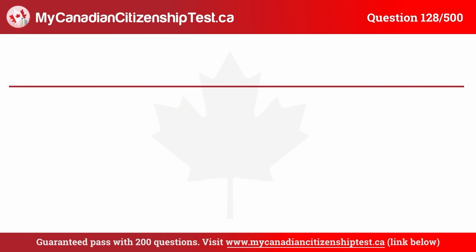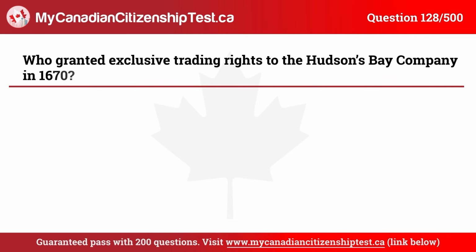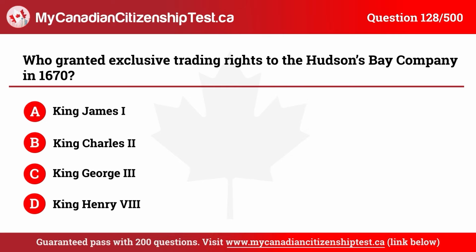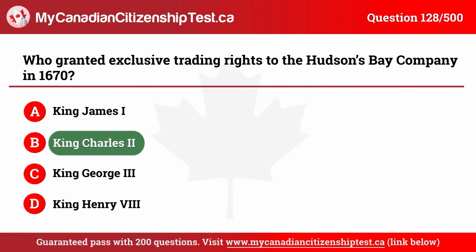Question 128. Who granted exclusive trading rights to the Hudson's Bay Company in 1670? A. King James I. B. King Charles II. C. King George III. D. King Henry VIII. The correct answer is B. King Charles II.